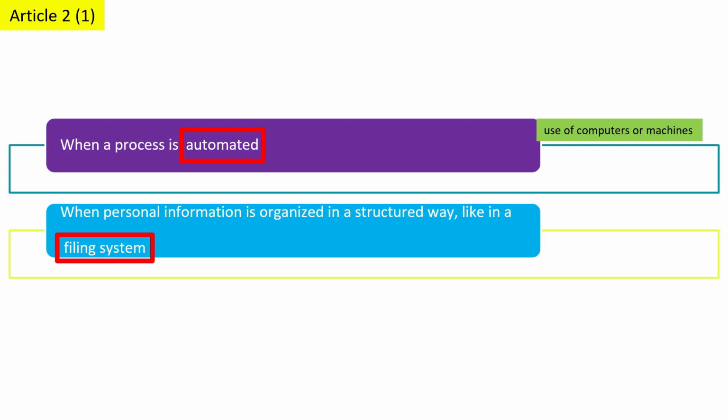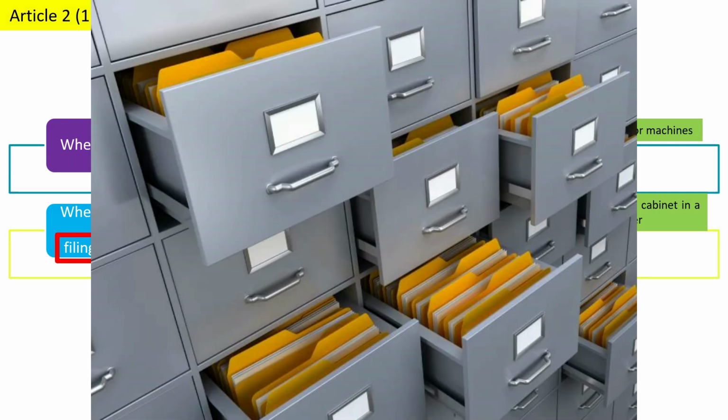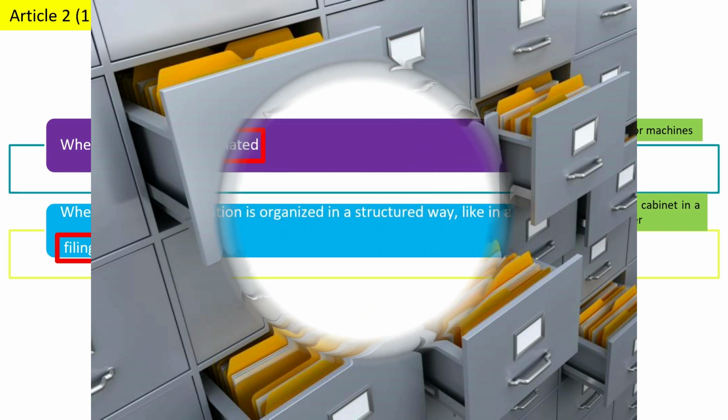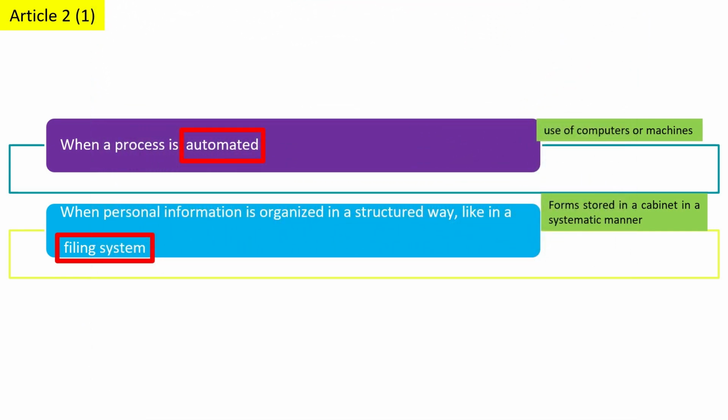Please note, GDPR will apply even if processing is not automated, in case personal information is organized in a structured way like a filing system. Let us understand this with an example. A doctor writes health information of a patient into a paper form. This form is then stored in the hospital's paper filing system, where each patient's papers are stored according to their last and first name.